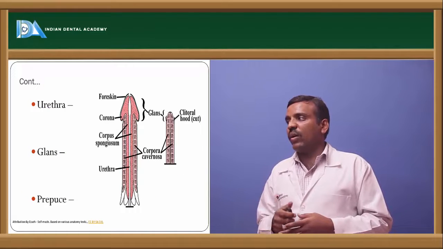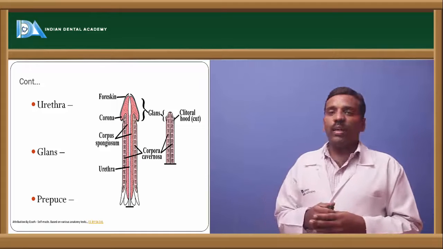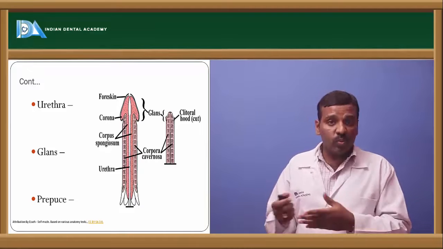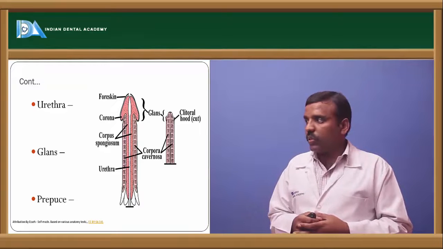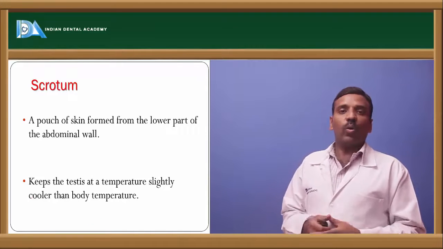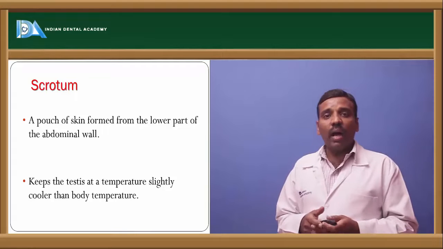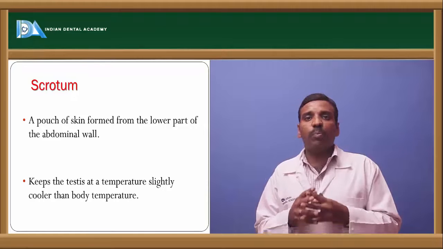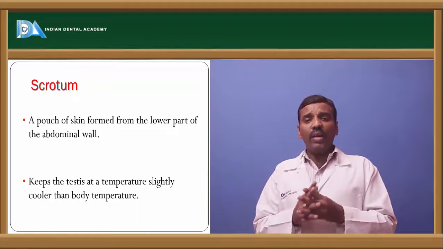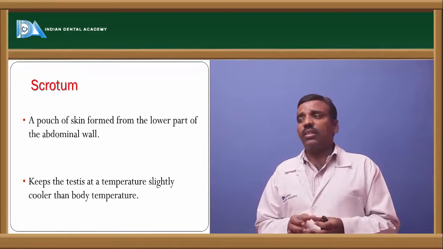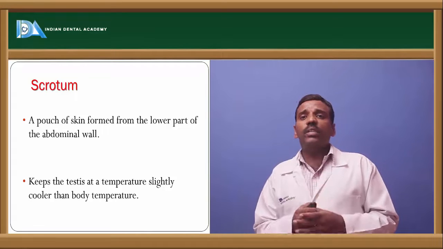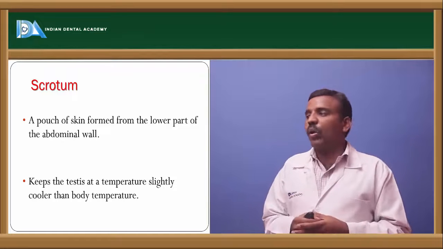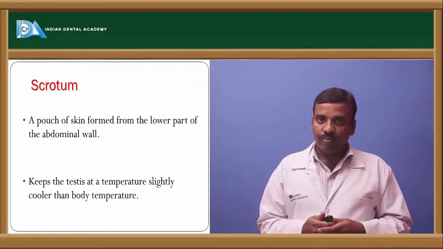Next, it is continued with the urethra. Next is the glans, and next is the prepuce, that is the foreskin. And next is the scrotum. The scrotum is an external genital part, a pouch-like structure, and a pair of testes are present in the scrotum. It keeps the temperature of the testis always slightly cooler than the body temperature.